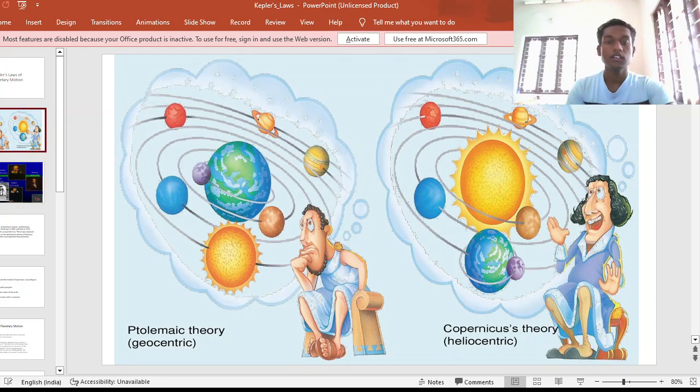Here you can see two models. One is the geocentric model and the other one is the heliocentric model. Geocentric means geo means earth and centric means center, and this theory was proposed by Ptolemy. According to him, Earth was the center of the solar system and the center of the entire universe, and all planets, including the sun, revolved around it. And this is the heliocentric model. According to Copernicus, the sun was the center of the solar system, and all other bodies revolved around it.